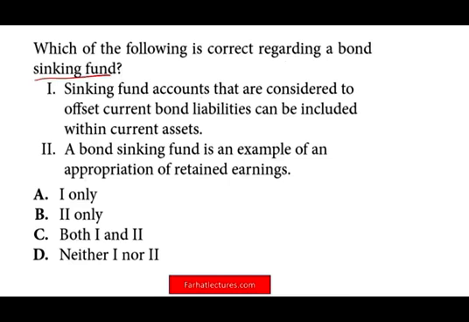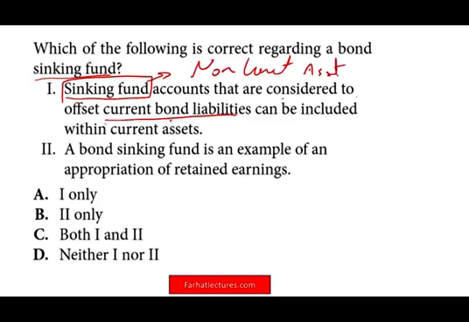So let's see. Sinking fund accounts that are considered to offset current bond liabilities can be included with current assets. Yes, that's the definition of a current liability. A current liability is something that's going to be offsetting current assets. If you're going to be using assets to pay a current liability, then it's a current asset. So although a bond sinking fund is usually a long-term non-current asset, since the money there will be benefiting a current liability, it will turn into a current asset because you have to use it in the current period. Therefore, 1 is correct. We can take out B.